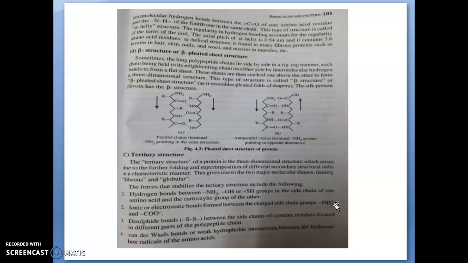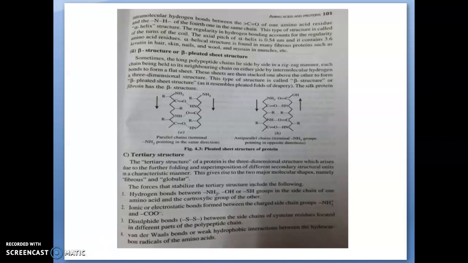Second, ionic or electrostatic bonds formed between charged side chain groups, NH3 plus and COO minus. And disulfide bonds between the side chains of cysteine residues located in different parts of the polypeptide chain. If there is a sulfur-containing side chain, there will be disulfide bonds. Then van der Waals bonds or weak hydrophobic interaction between hydrocarbon radicals of the amino acids. These are the four different forces that hold or stabilize the tertiary structure of the protein.